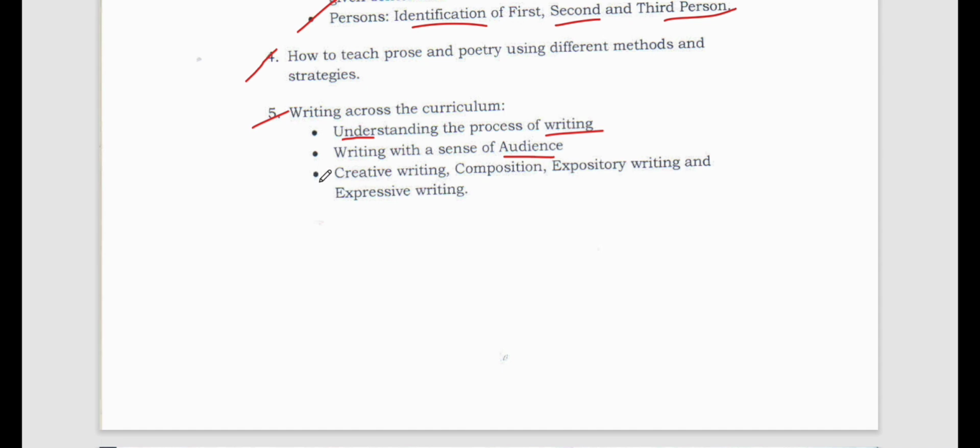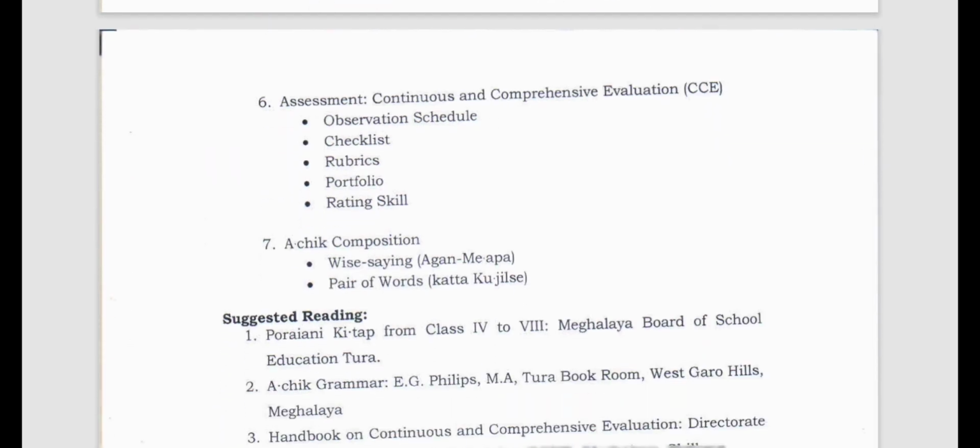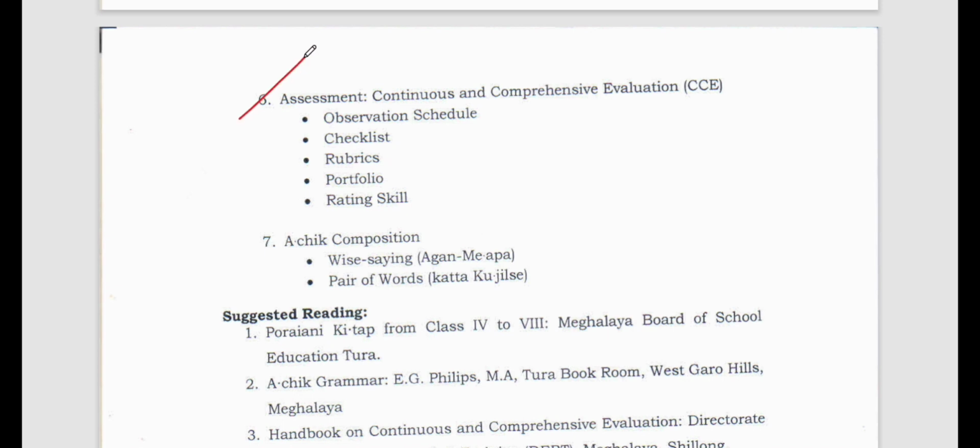Now creative writing, what are the different types of creative writing? Composition, expository writing and expressive writing. Creative writings, right? Poems writing, then essay writing, or anything which you imagine and you write. Song writing, lyrics writing, all those come under creative writing. Composition.